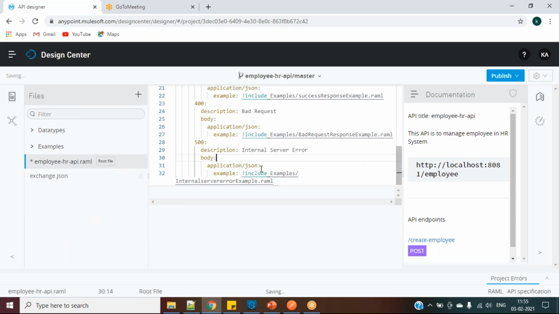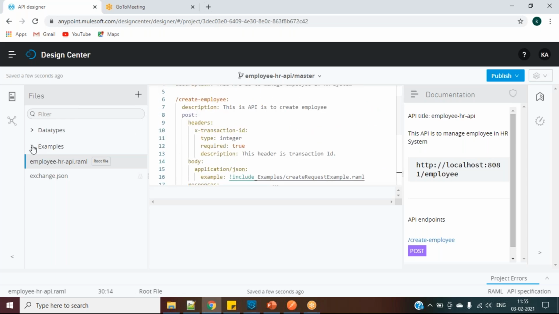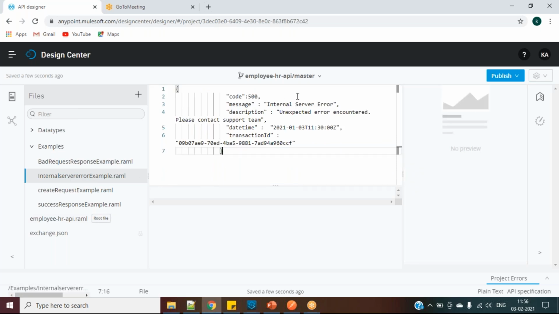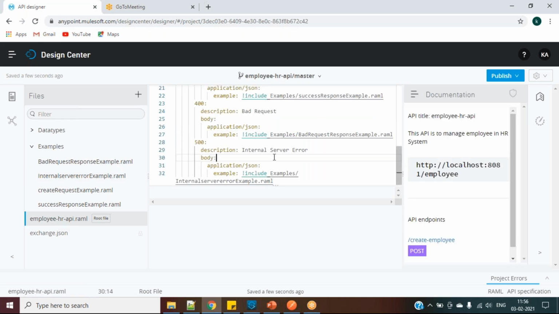In future, if there are any changes in the example, no need to come to your main file at all. Whatever you need, you can do it here only. Suppose in the internal server error, the client says, okay, this example is good, but instead of 500, I want 501. Or for this unexpected error, I want some changes here. Whatever the changes are, you can simply come and do them in this one. No need to make any changes in the main YAML. This is the main use.